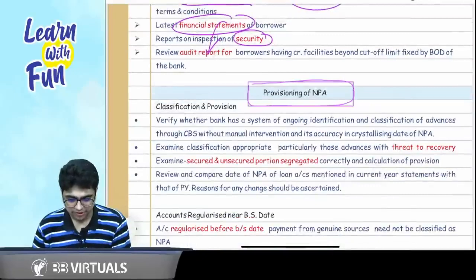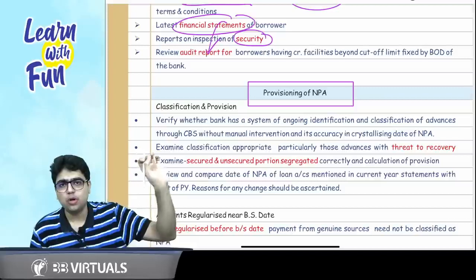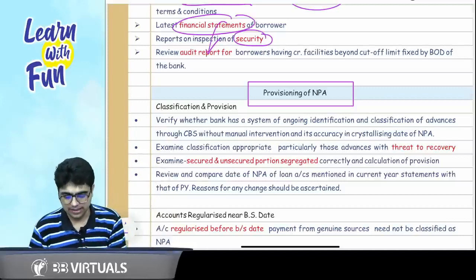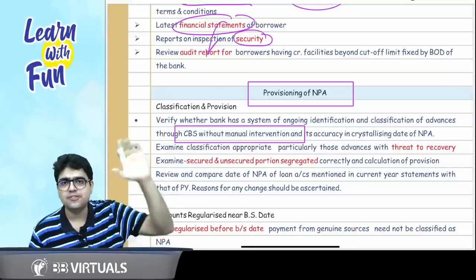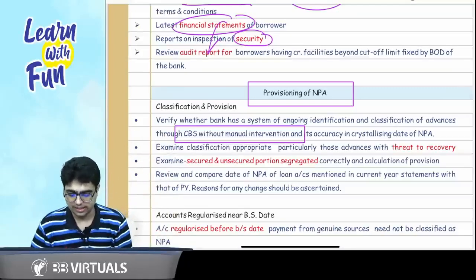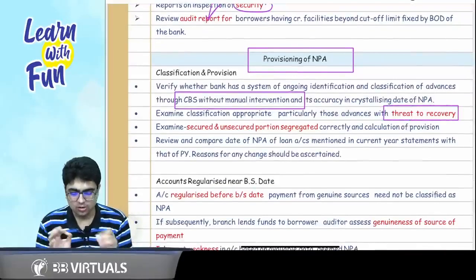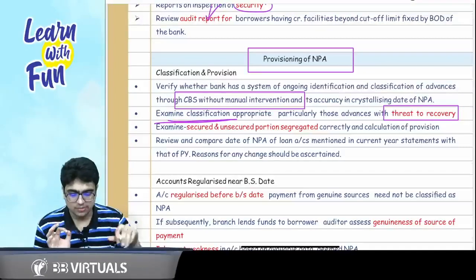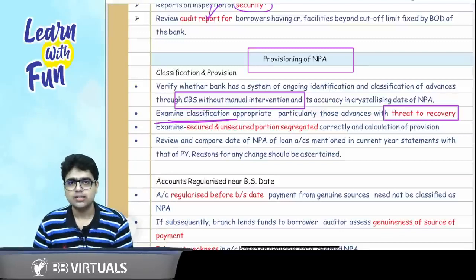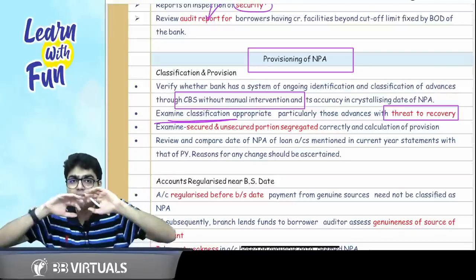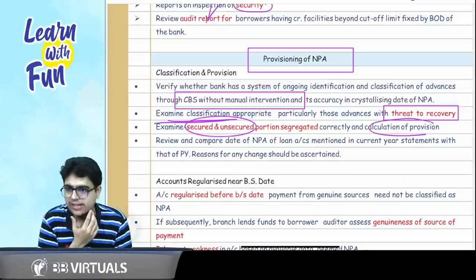Now comes the concept of NPA. Sir, it says under the core banking system there is no need for manual intervention. The system will itself classify the accounts as NPA if they are overdue for more than 90 days. If there are accounts with a threat to recovery, examine whether the classification is appropriate, particularly for those advances where there is a threat to recovery. Got it, sir? Now these NPAs need to be segregated into secured and unsecured. Why, sir? For the purpose of calculating the provision.